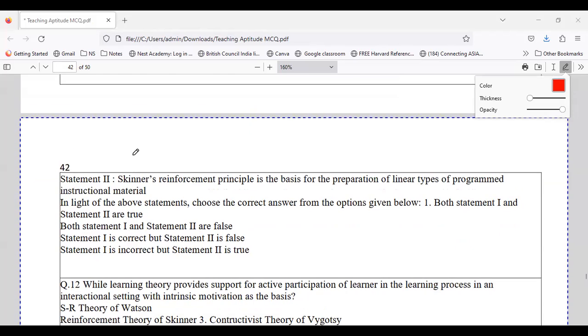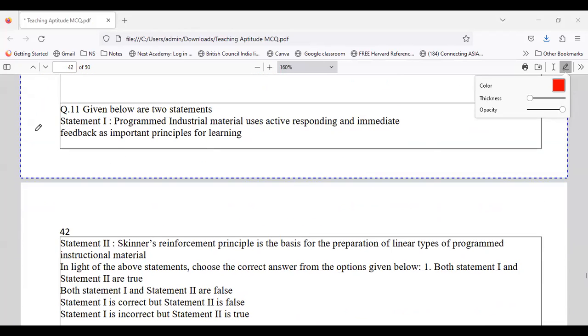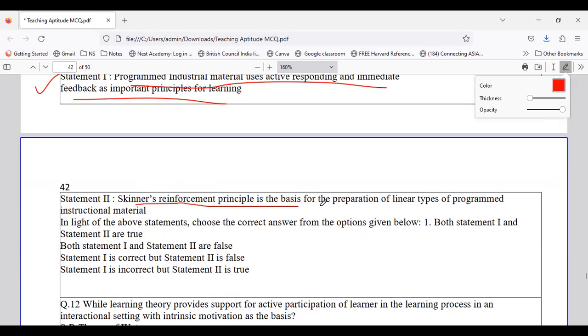So we have two statements. I will read both statements again carefully. Statement 1: programmed instructional material uses active responding and immediate feedback as an important principle for learning. Statement 2: Skinner's reinforcement principle is the basis for preparation of linear types of programmed instructional material. From the above statements, which stands to be correct and which stands to be wrong? Either statement 1 or statement 2 is correct, or it is false.